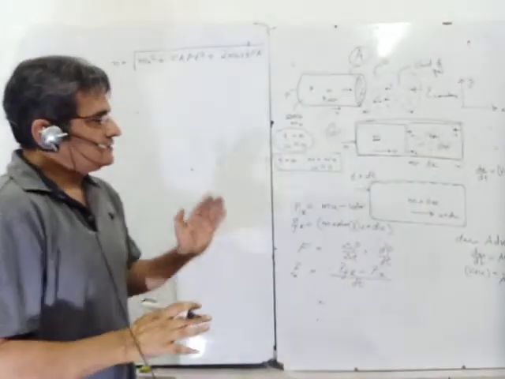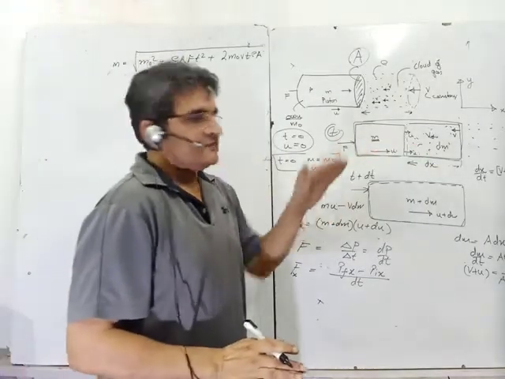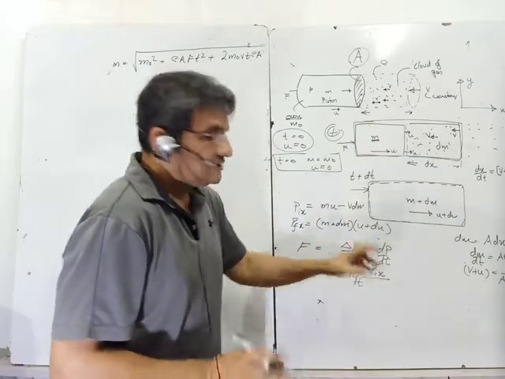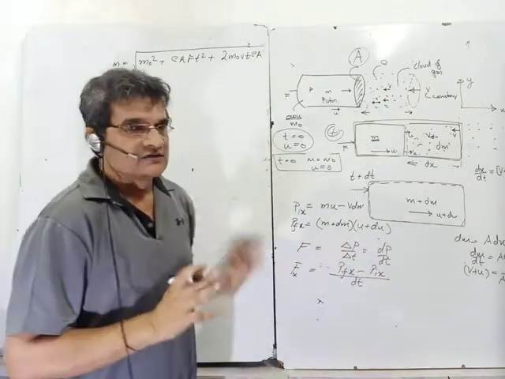Please be careful, whatever direction you have taken of the force, these have to be written in that direction, and then this formula has to be applied.